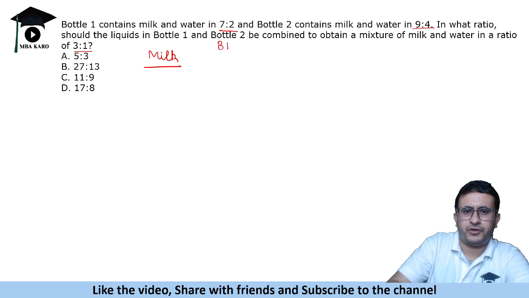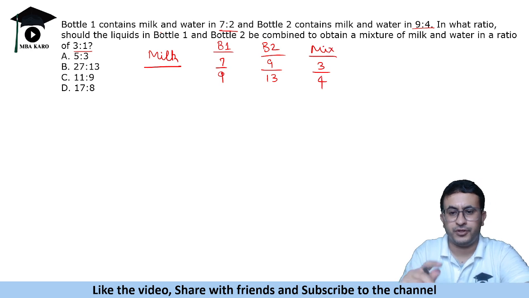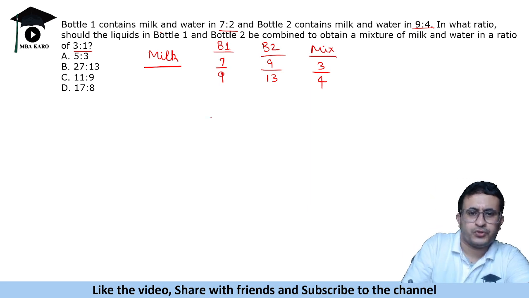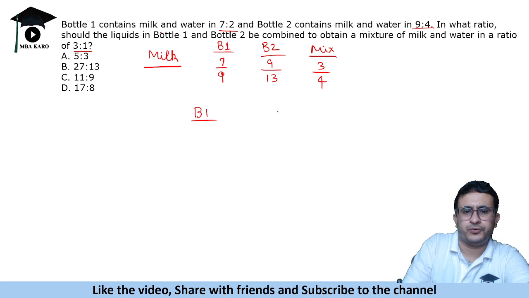So bottle 1, what is the portion of milk? 7/9. Bottle 2, the portion of milk is 9/13. And when we mix them, the portion of milk is 3/4. You can do it for milk, like I am doing, or you solve it for water and see if the answer matches. So we mix bottle 1 and bottle 2 and we get the mixture. 7/9, this is 9/13, and mixing we get 3/4.